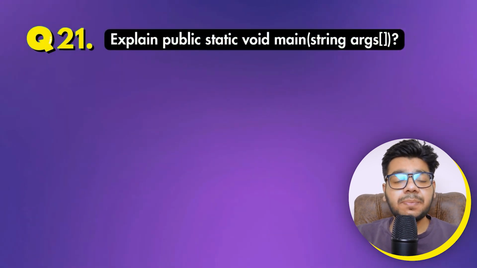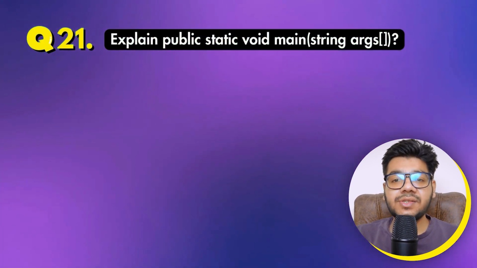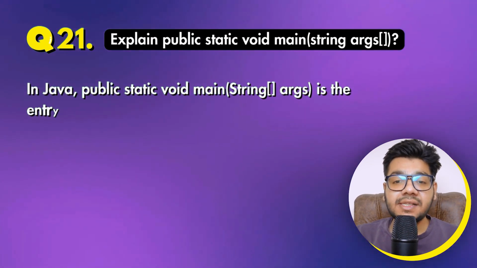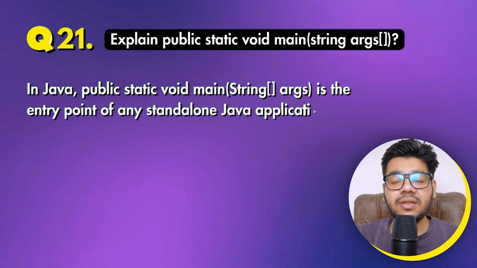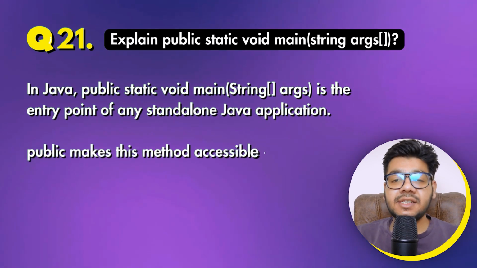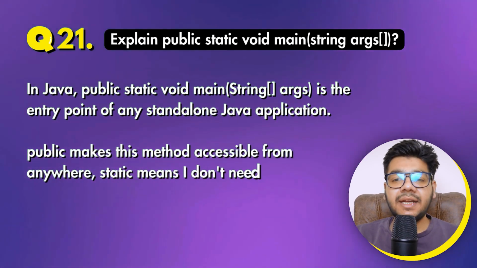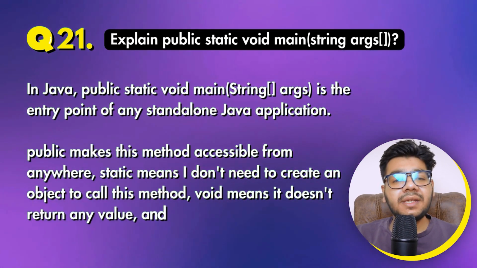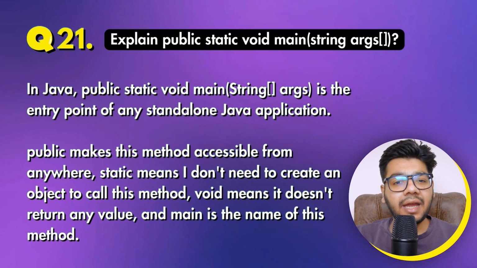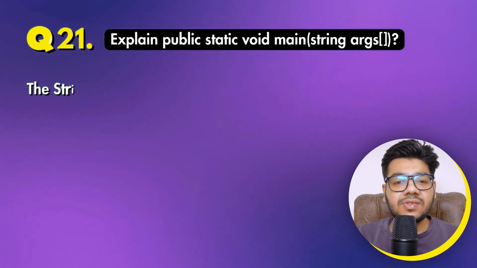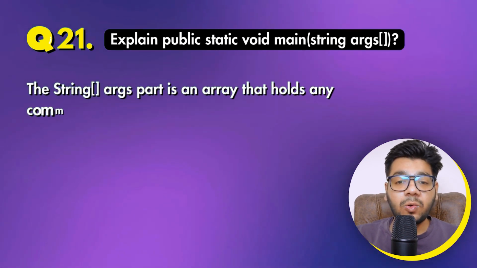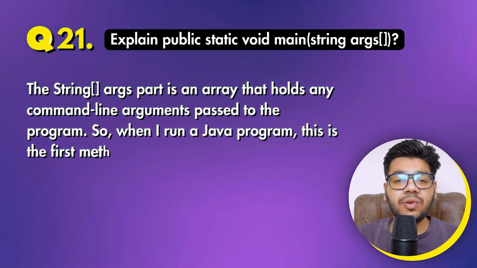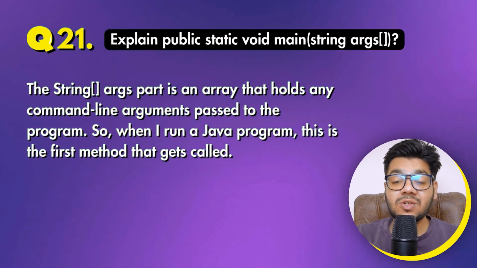Question 21 is, explain public static void main String args. In Java, public static void main String args is the entry point of any standalone Java application. Public makes this method accessible from anywhere. Static means I don't need to create an object to call this method. Void means it doesn't return any value, and main is the name of this method. The String args part is an array that holds any command line arguments passed to the program. So when I run a Java program, this is the first method that gets called.